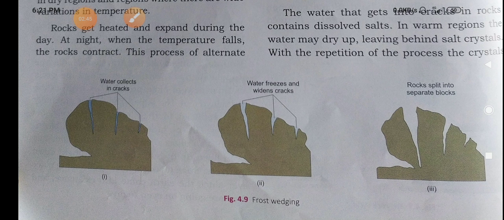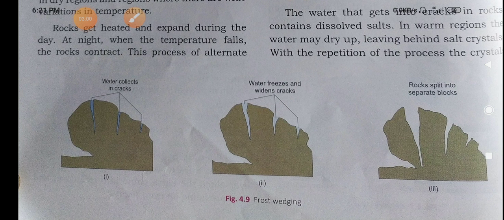Weathering is mainly of three types. Which are they? Mechanical weathering, chemical weathering and biological weathering. These are the three types of weathering.